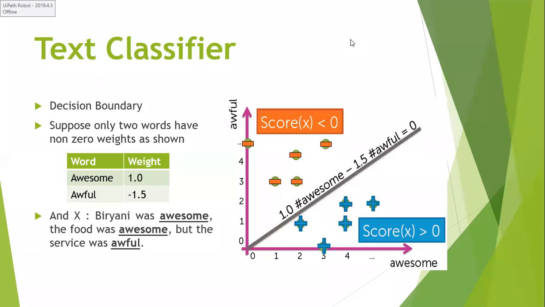Like that, we can have a decision boundary. We can plot all these data points like this, and with reference to all these data points, we can construct a decision boundary. If I have exactly one awesome and one awful word, this line can be taken as a linear classifier, which will classify the negative review sentences and the positive review sentences.